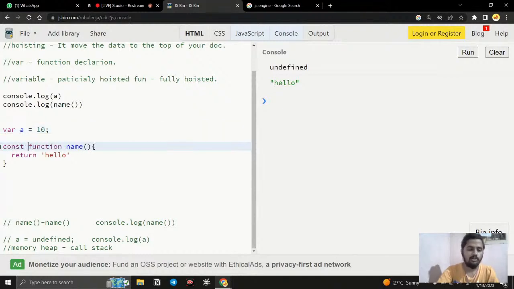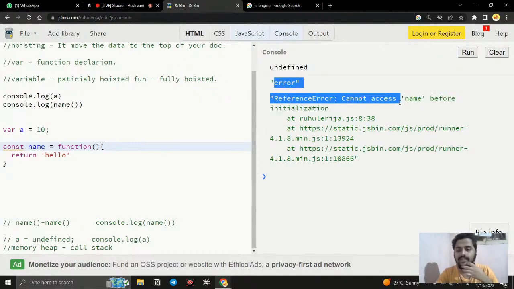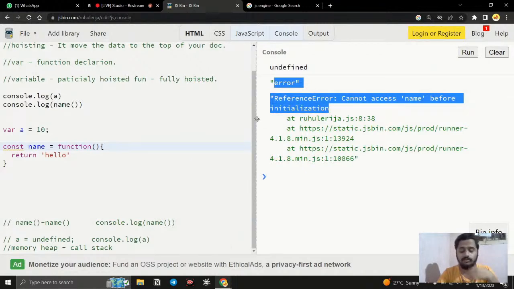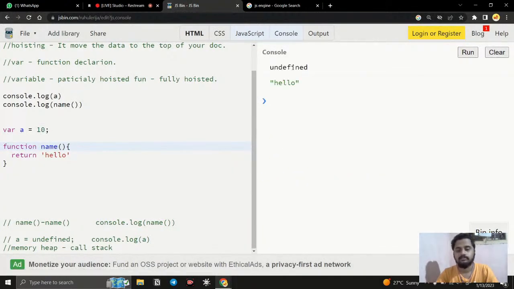If I use a const function expression, const name is equal to function, and just execute it, now if you try to access the function before initialization, you can see ReferenceError, cannot access name before initialization. So it throws an error. You cannot access a function defined with const as an expression. But you can access a function with a declaration. If you have a function with a declaration type, then you can access it.